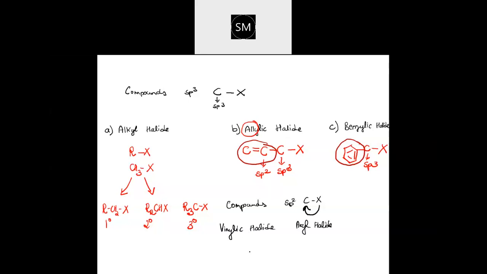Vinylic halide, where the halogen is directly attached to an sp2 hybridized carbon, that means the carbon-carbon double bond. Halogen is attached to the carbon-carbon double bond. And in aryl halide, the aryl group means an aromatic group has to come. So the halogen is attached to an aromatic ring or benzene ring. This bond you can put on the vertex this way. Clear, no? Vinylic and aryl halide. So that's all. These are the classifications.